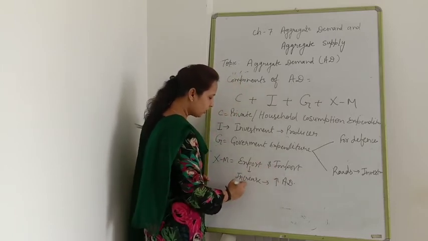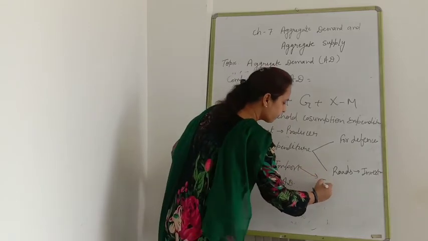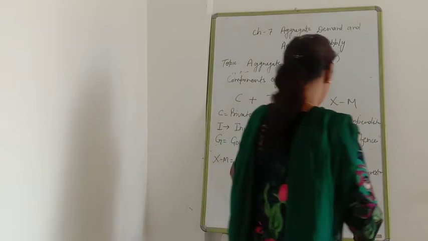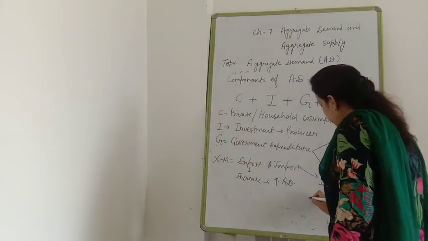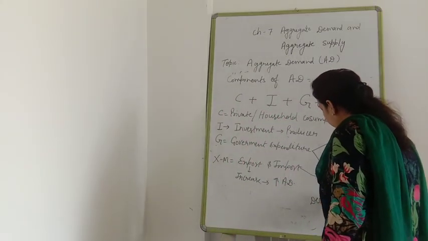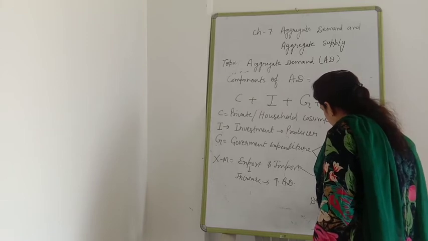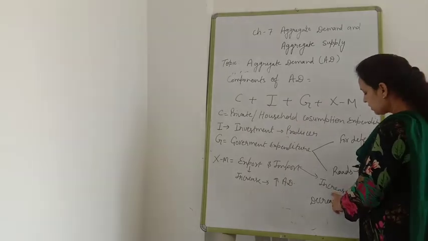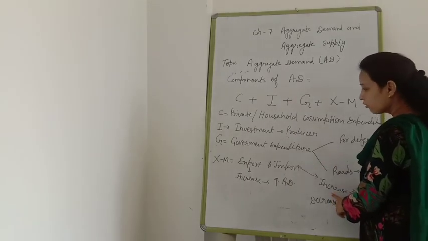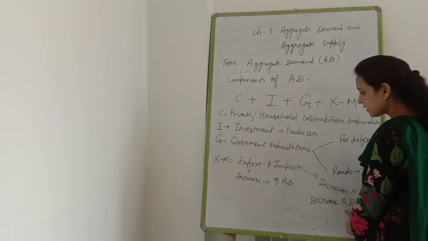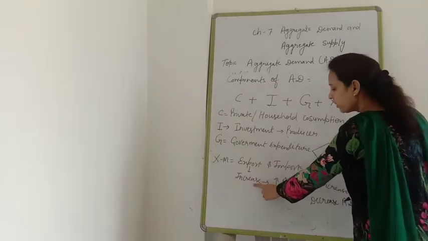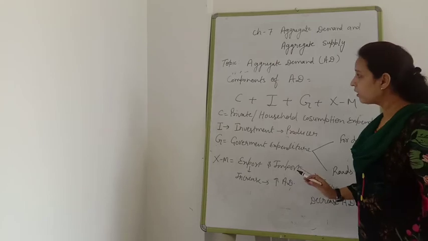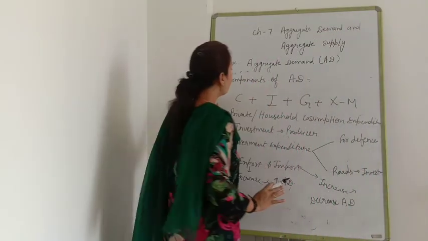If import increases, it decreases our AD, because we are demanding more goods from the rest of the world. When export increases, then our AD will increase. Clear? These are the components of AD.